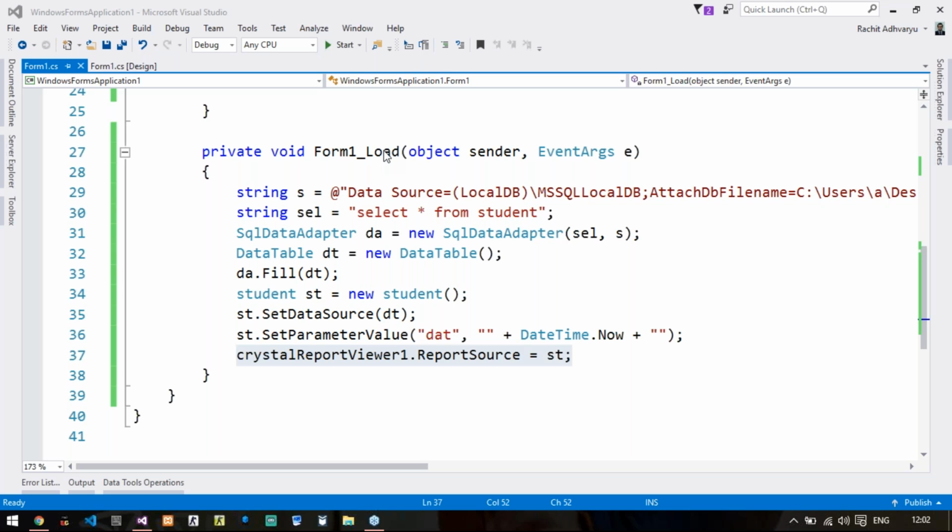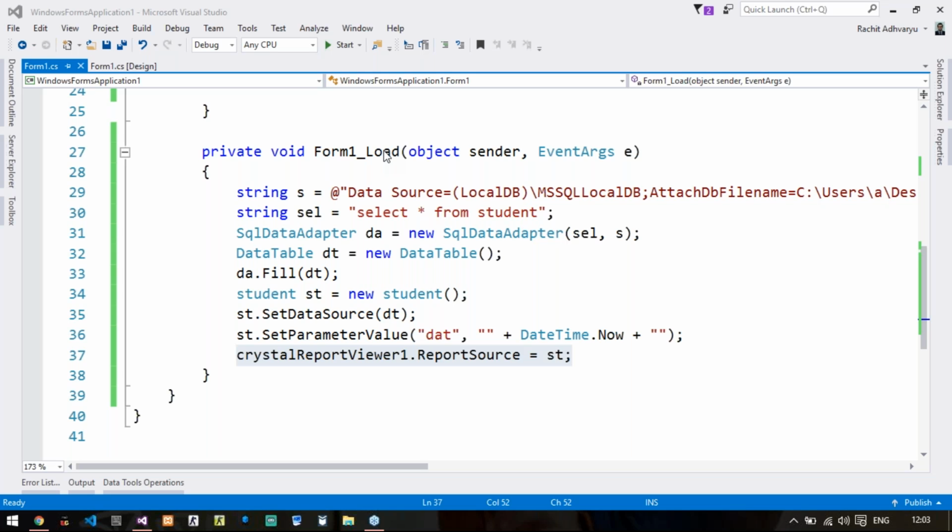Second question is, instead of student, we need to define stud, no Harsh. Actually, student is the report name, not the data table name. Because the names are the same, I think there is a conflict in your mind. But remember, the data set is used only with the Crystal Report, and we are using the object of that Crystal Report. So indirectly, the data set is automatically used in your Crystal Report. So don't use the data set, you will always use the Crystal Report.